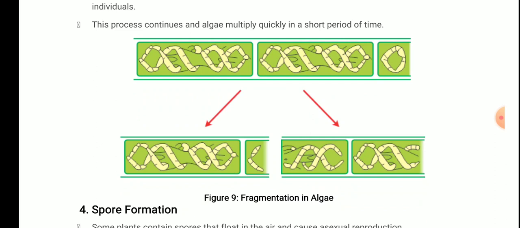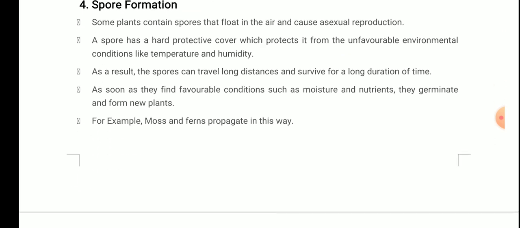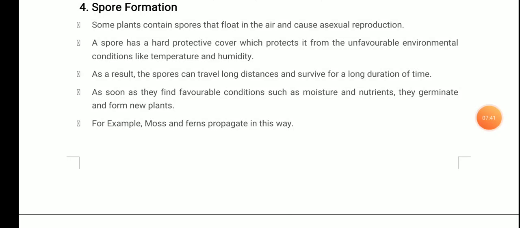The next type of asexual reproduction is spore formation. So let's start spore formation. Some plants contain spores that float in the air and cause asexual reproduction. A spore has a hard protective cover which protects it from unfavorable environmental conditions like temperature and humidity.